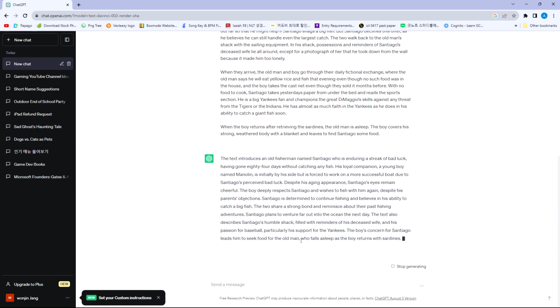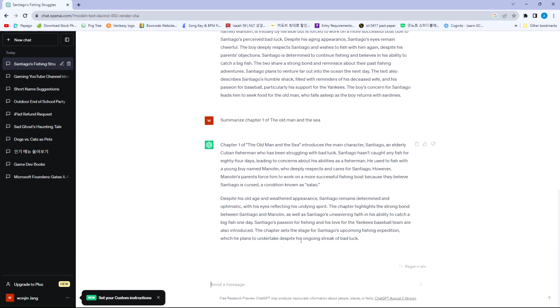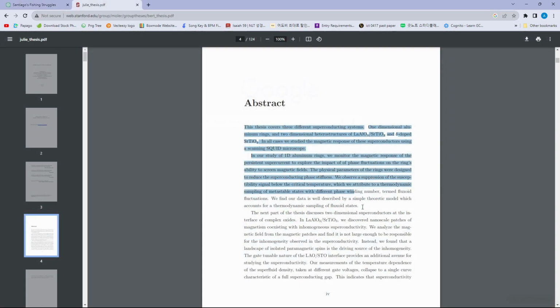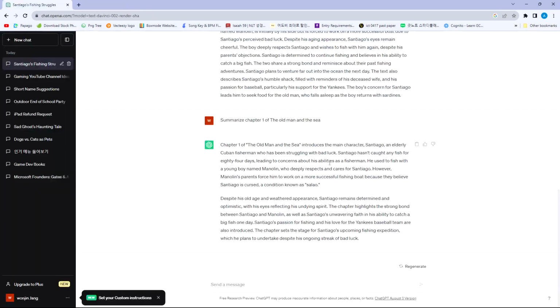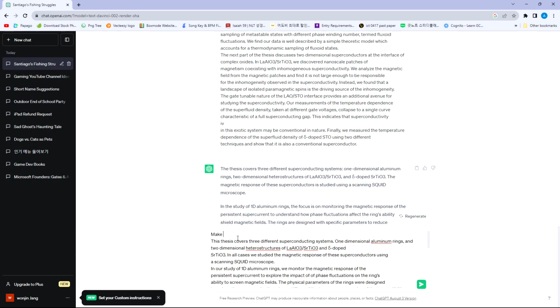You can also summarize what you want without pasting every text you want. You can just type summarize chapter 1 of The Old Man and the Sea. And it'll generate the summary for you. I'll just copy a few parts in the thesis of the superconductor and paste it in. Then at the top I will type, make it understandable for 10 years old.